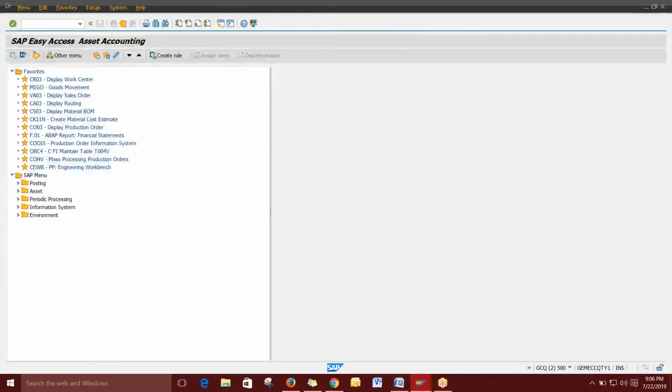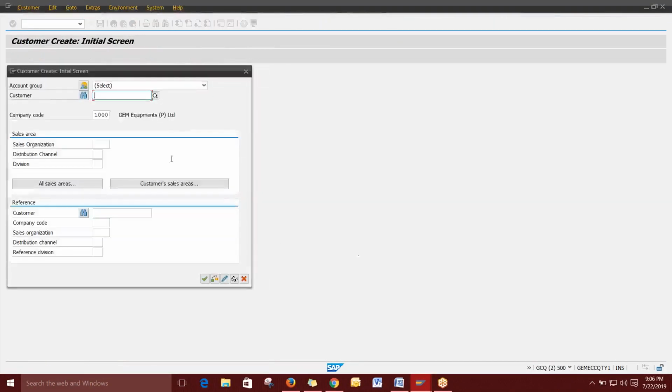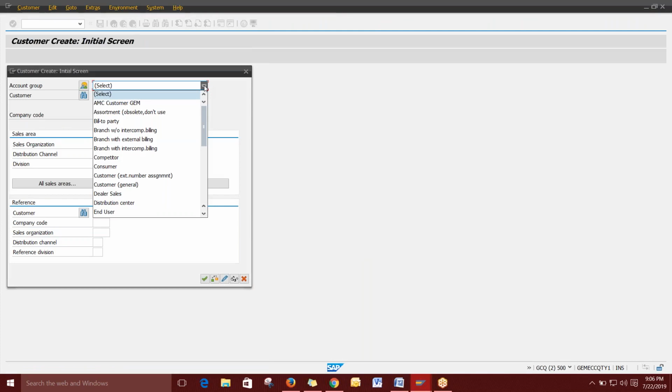XD01, yes. Only certain things we are going to fill. First thing is the accounting group. That is very simple: what kind of customers? It can be some 4 or 5 parameters, like bill to party, ship to party, or domestic or export. Whatever type of customer you are going to select, that you give. It is up to you. I'm just selecting the domestic one. If you want to create an export customer, you can have an export customer here.